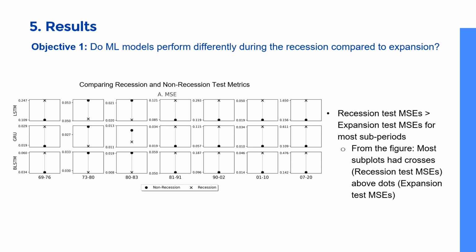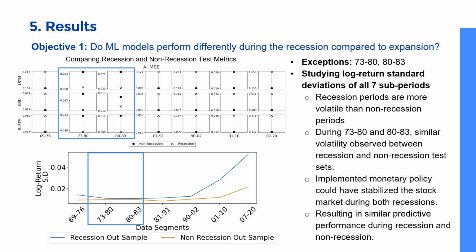For the first objective, we compared the recession and expansion test MSEs of 21 models and observed that most subperiods show worse performance during recession. We observed that the exceptions to the observation above were localized to subperiods 73 to 80 and 80 to 83. We then studied the log return standard deviations of all 7 subperiods and observed that across all test sets, recessions had higher standard deviations than expansions.